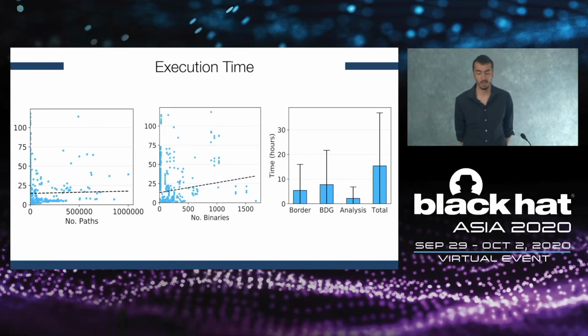Finally, we measured Caronte's performance, and as you can see from the first 2 graphs, Caronte scales well in terms of number of analyzed paths and number of analyzed binaries. As you can see from the third graph, Caronte in some cases took more than a day to analyze some firmware.